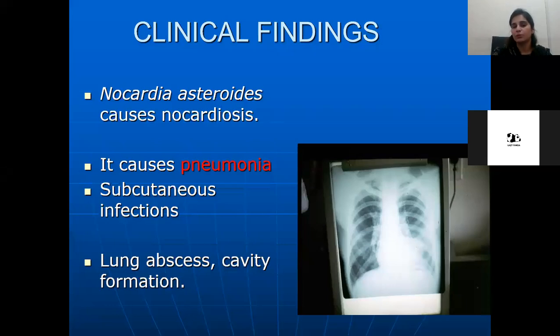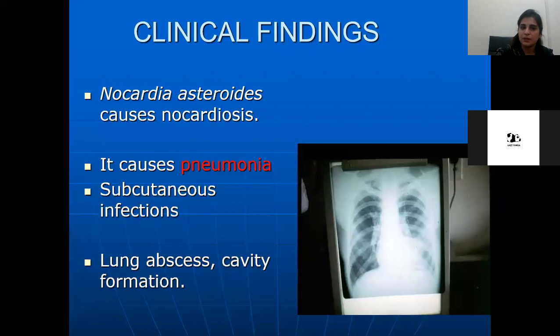But in atypical pneumonia, there may be atypical symptoms, and you will see patchy infiltrates in the whole lungs. The organisms responsible for atypical pneumonia, which I had you all write down, are Legionella, Chlamydia, influenza viruses, and Nocardia asteroides also causes atypical pneumonia.